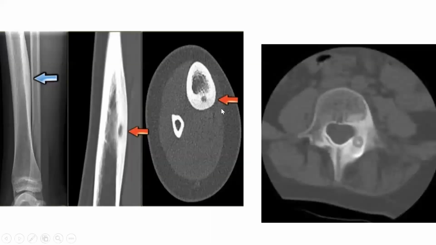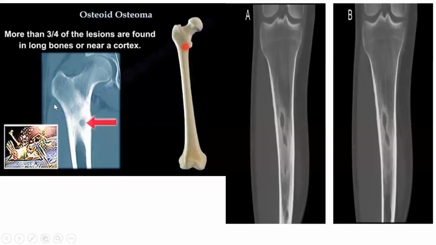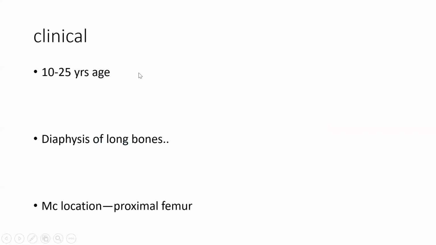So this circular area is the most common area. Most commonly it is in the proximal femur. This circular area is osteoid osteoma. It occurs at a young age, 10 to 25 years, in the diaphysis of a long bone, and it is mostly in males. So it is diaphyseal. The most common location, as I already showed you, is the proximal femur.